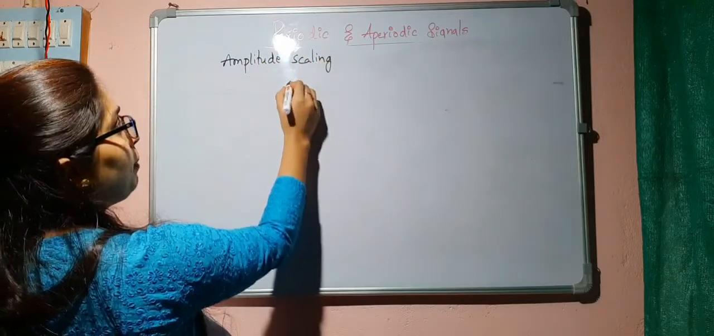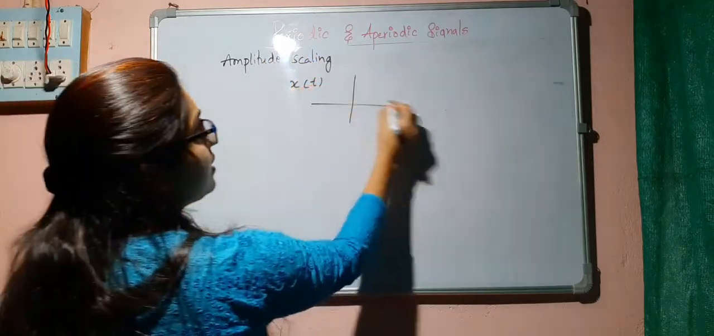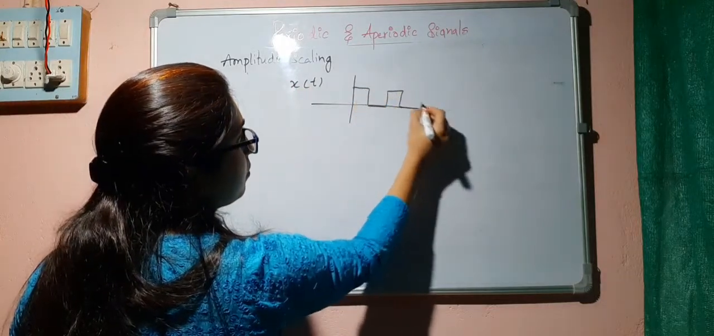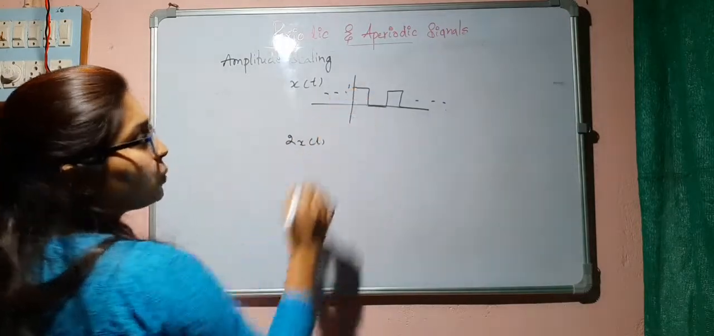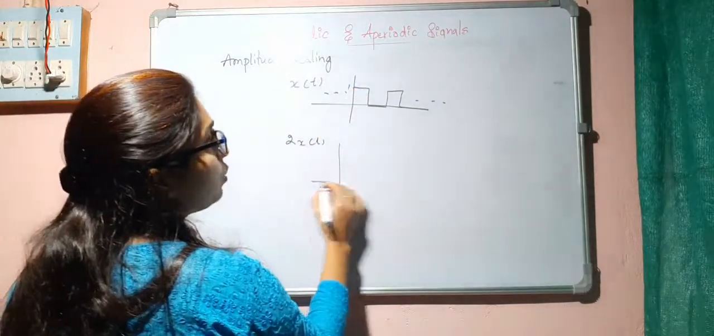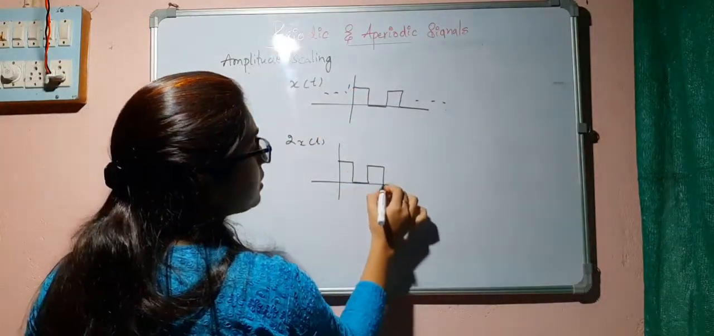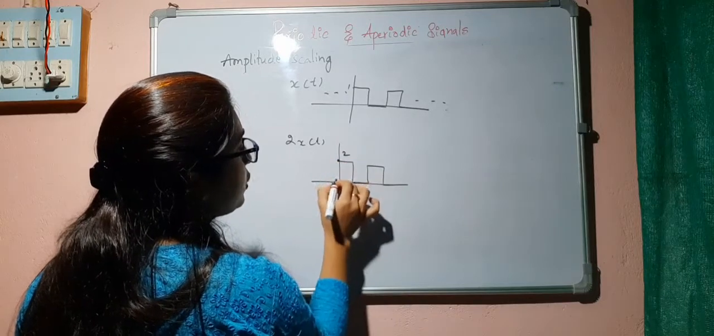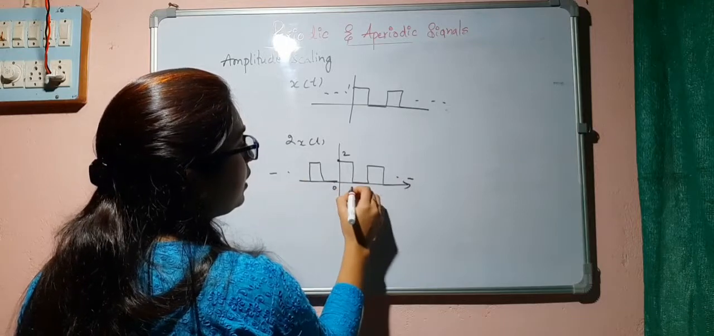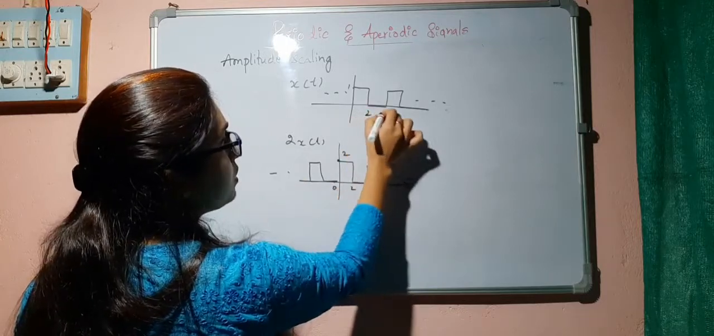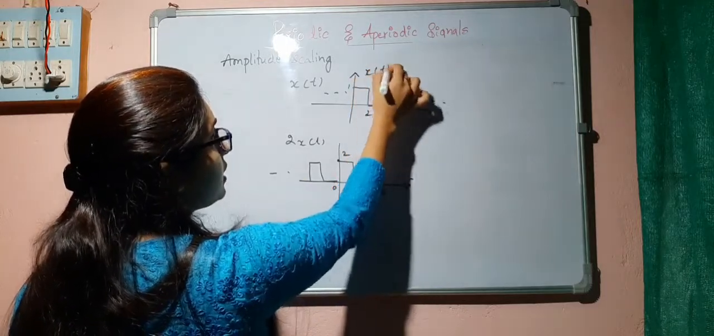Suppose I will multiply. I was having x of t like this, right? But now if I consider 2x of t, this value was 1. If I consider 2x of t, only this one will be changing. Everything else is same. 2, 4, 6, this was x of t. This is 2x of t.